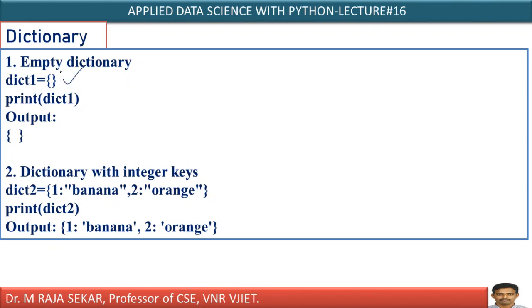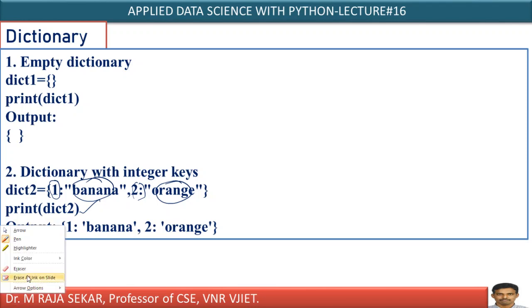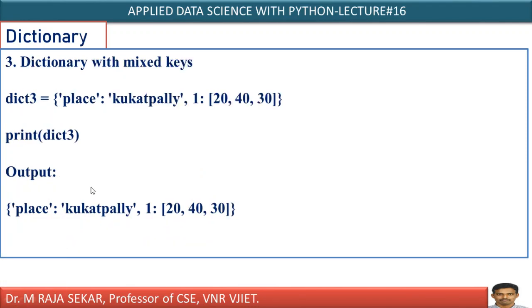Dict1 equal to, I am keeping empty curly braces, means an empty dictionary will be created. Print dict1 means the output I will get is an empty dictionary symbol. I will get curly braces. What does it mean? It indicates that it is an empty dictionary. Dict2: 1 is key and banana is its value, 2 is key and its value is orange. I have two pairs, isn't it? Print dict2 will display all the elements, means key value pairs, in that particular dictionary.